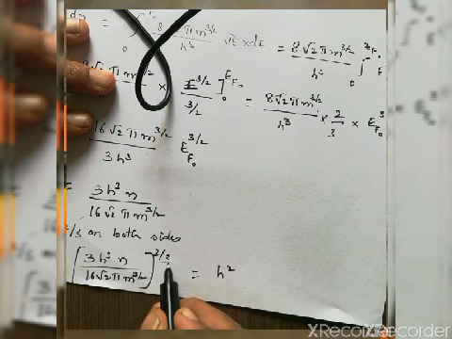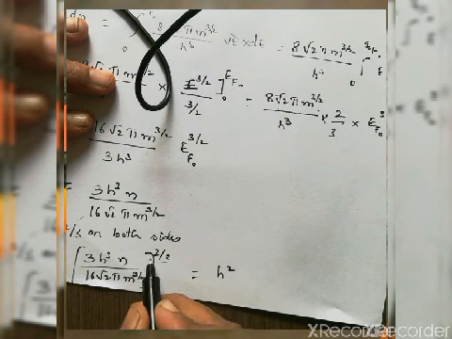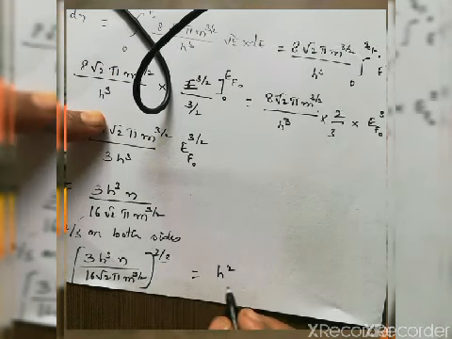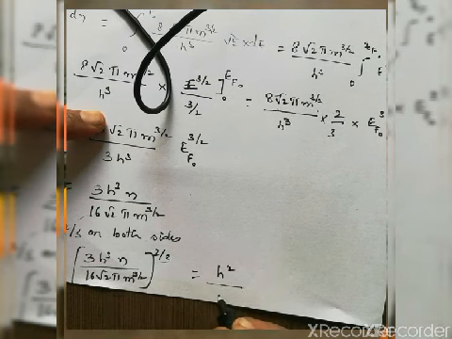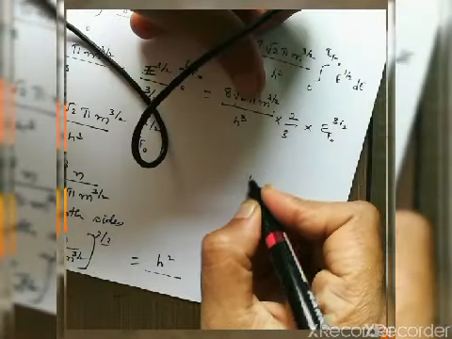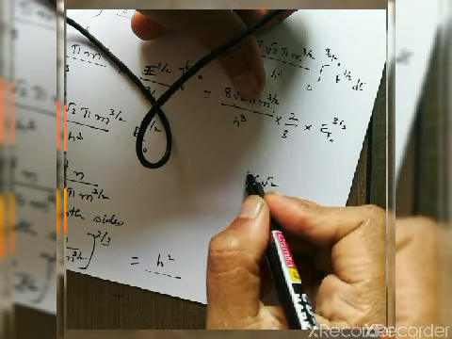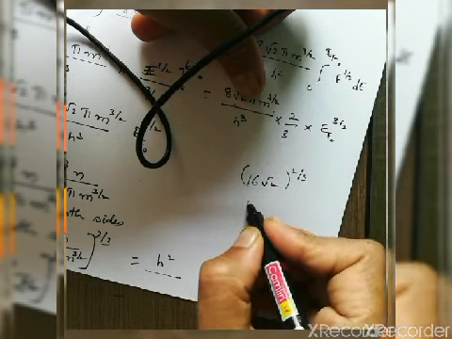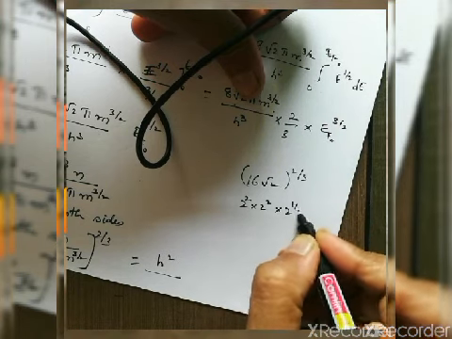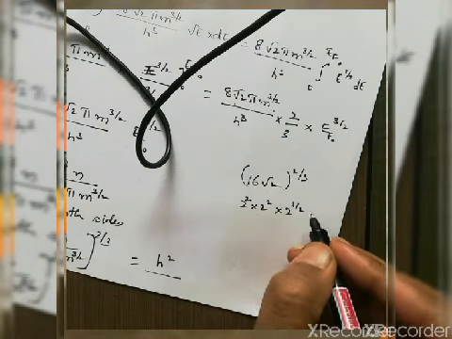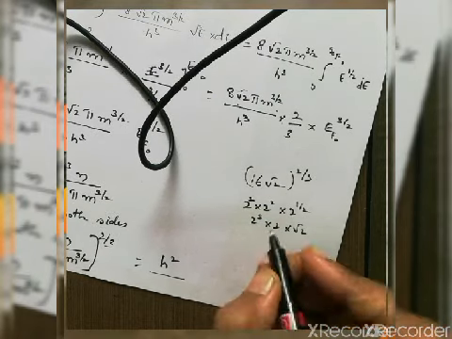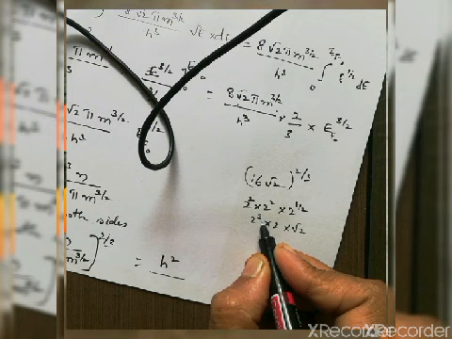Because h cube is here, so with the power 2 by 3, I am remaining with only h square, divided by 16 root 2 m. Now 16 root 2 power 2 by 3 I have. 16 can be written as 2 square into 2 square into 2 power half, or I further write 2 cube into 2 into root 2. So this 2 cube is nothing but 8.